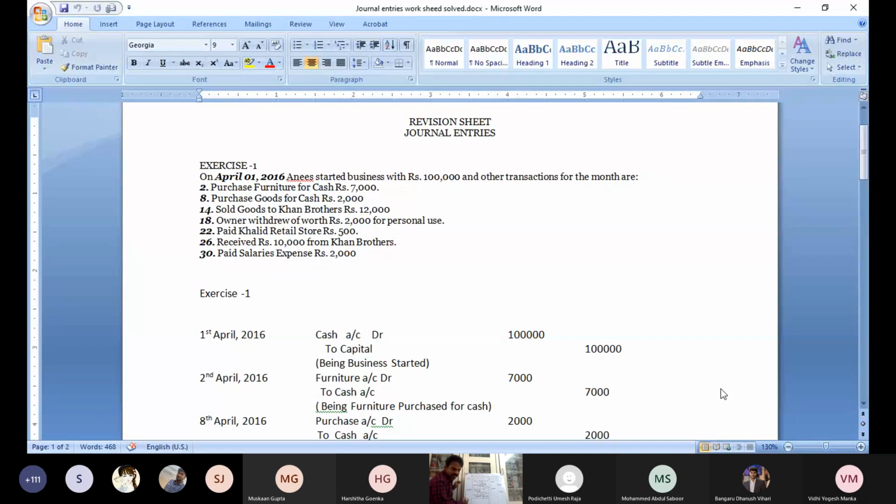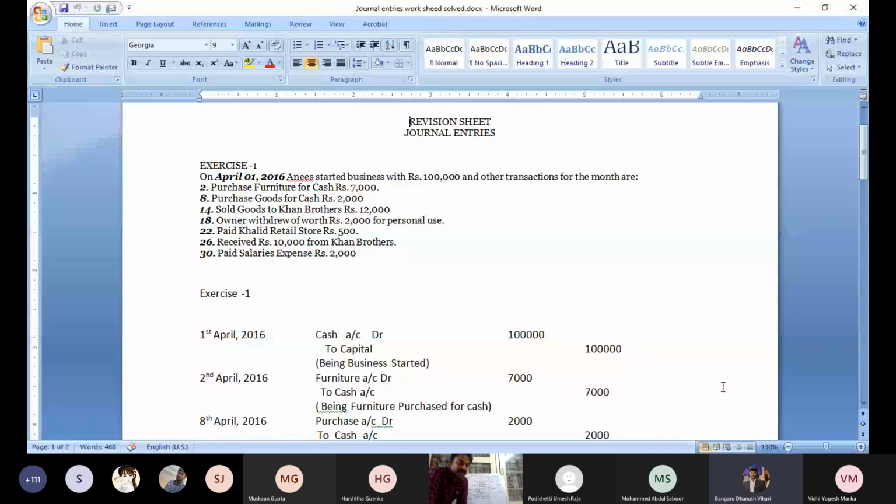What is the date? 22nd. Paid Khalid, retail stores. Now we are paying cash to whom? Khalid Retail. Khalid, sir. We paid cash to Khalid.